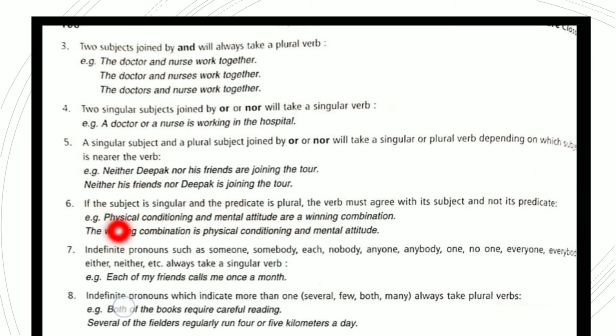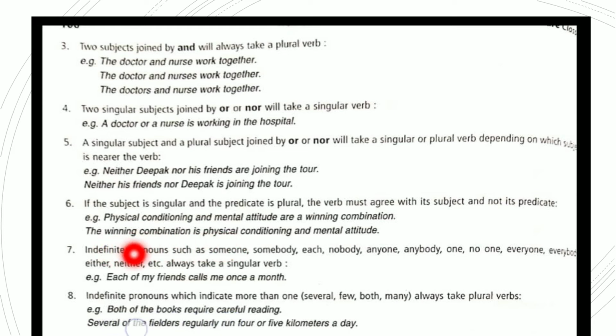Now the indefinite pronouns such as someone, somebody, each, nobody, anyone, anybody, one, no one, everyone, either, neither, etc. always take a singular verb. Each of my friends calls me once a month. Each, either, neither, nobody, anyone: here the verb will always be singular.